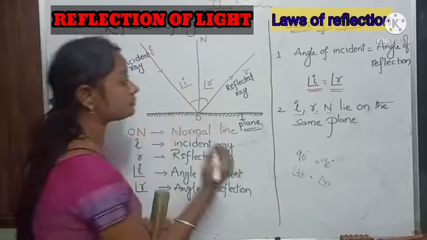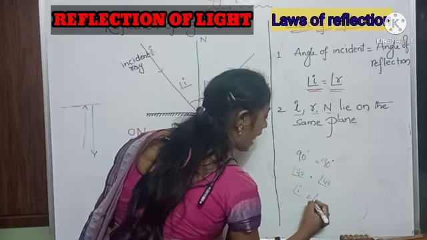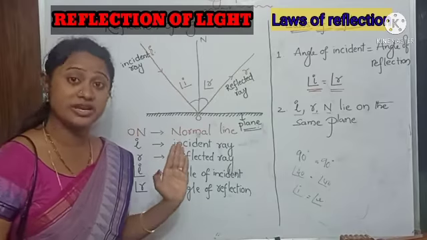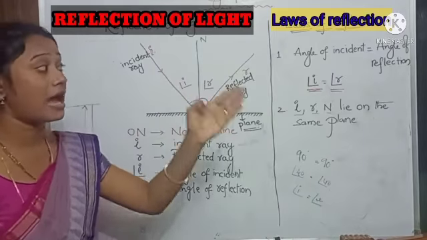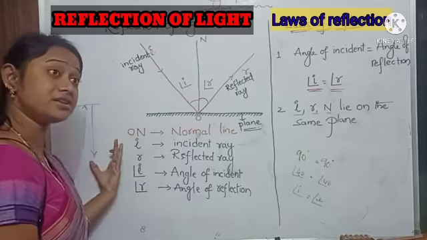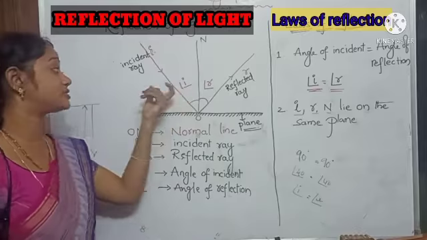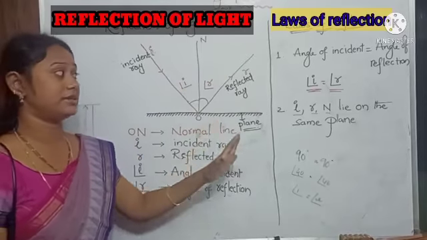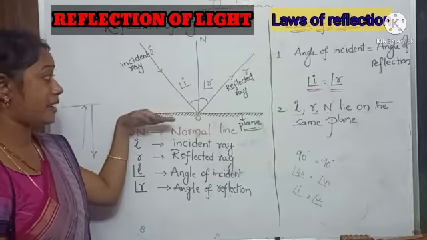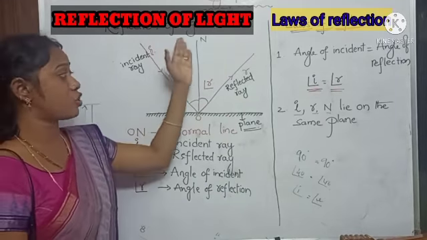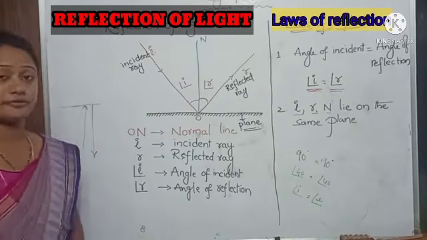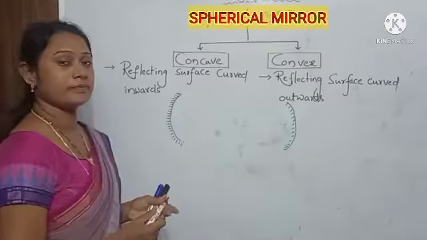Here the angle I is equal to angle R. That means whatever the angle of incidence, the angle of reflection will be the same. If it is 90 degrees, then that is also 90 degrees. If it is 30 degrees, that is also 30 degrees. Next, the three lines are placed on the same plane: the incident ray, the normal ray and the reflected ray. This is about the reflection of light.